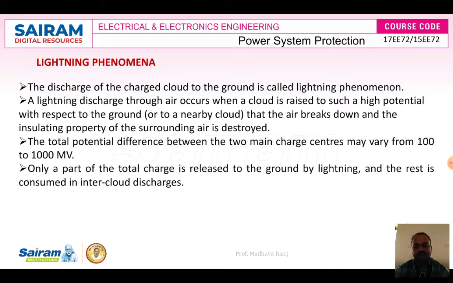The rest is consumed in intercloud discharges, like our home appliances and other devices. Home appliances will get damaged due to over voltages. Here the discharge range is between 100 megavolt and 1000 megavolt.